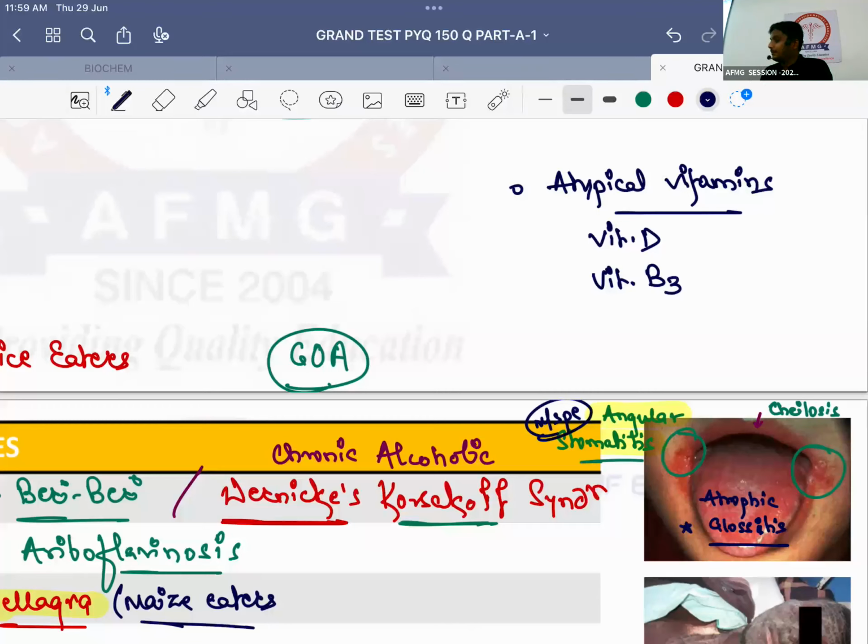Vitamin D and vitamin B3. Vitamin B3, also known as niacin, is formed from an amino acid known as tryptophan. Usually this tryptophan is deficient in maize. As tryptophan is deficient in maize, maize eaters will also have deficiency of vitamin B3 or niacin.